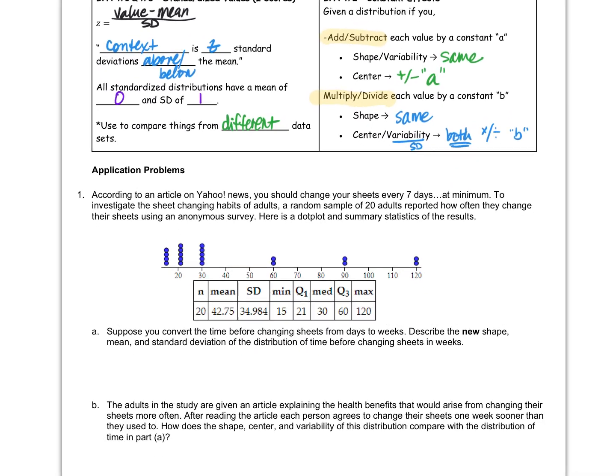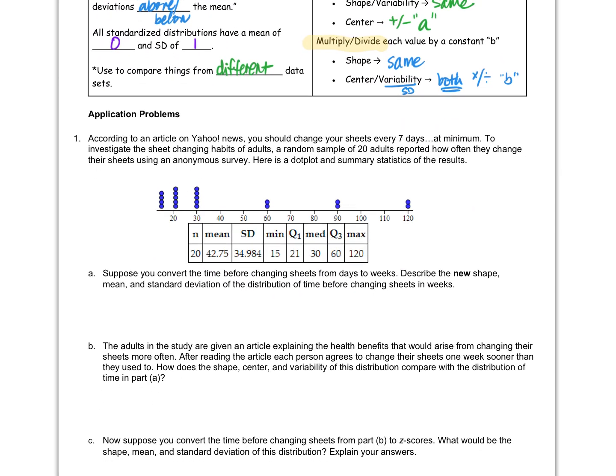All right. So according to an article in Yahoo News, you should change your sheets every 7 days at minimum. To investigate the sheet changing habits of adults, a random sample of 20 adults reported on how often they change their sheets using an anonymous survey. Here's a dot plot and statistics of the results. So these are days. Some people went 120 days. Yikes. No judgment here if that's you. Okay, so there's the data.